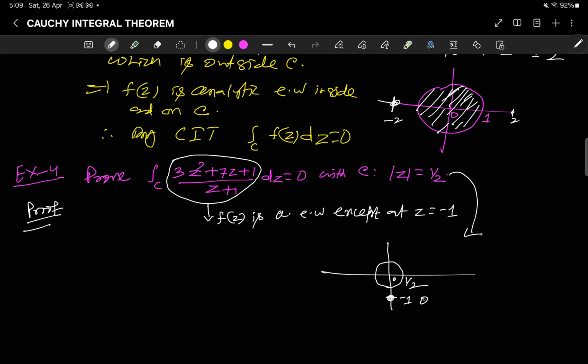So minus 1 is outside. So by Cauchy integral theorem, this integral, the integral over C of f dz, is 0. In that way it can be proved. Now let us see some further consequences of Cauchy integral theorem.